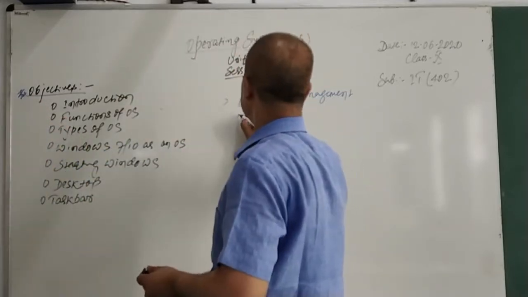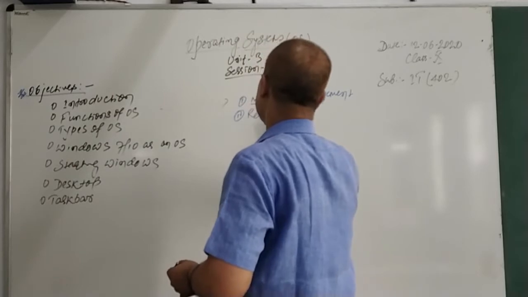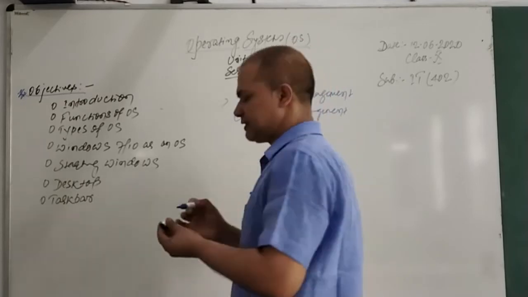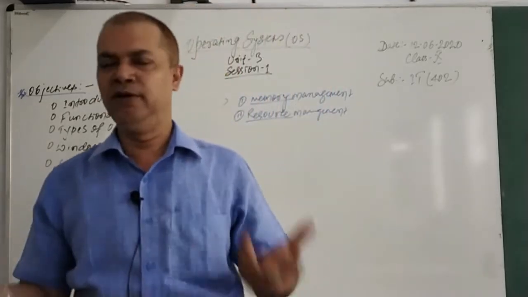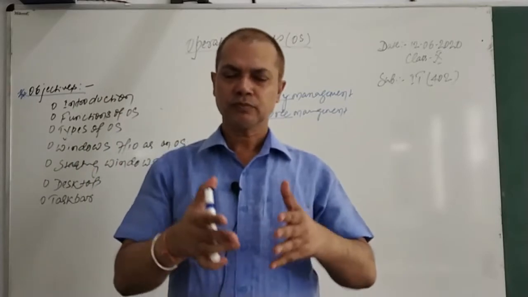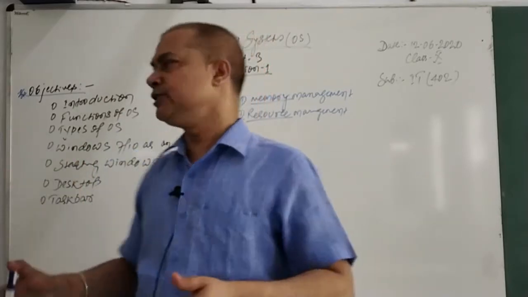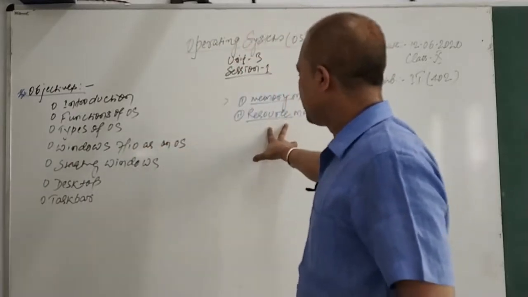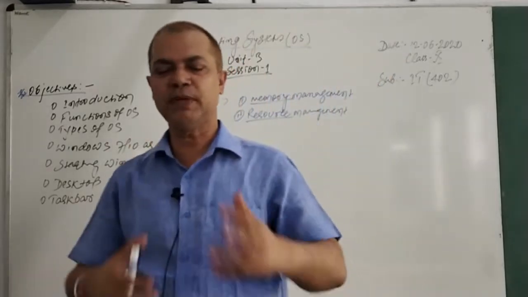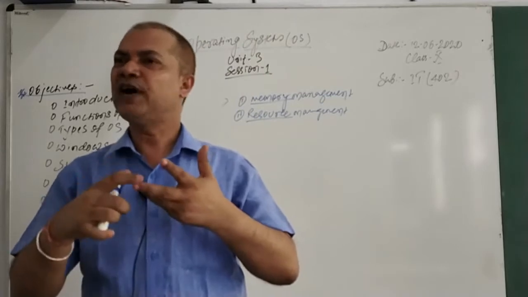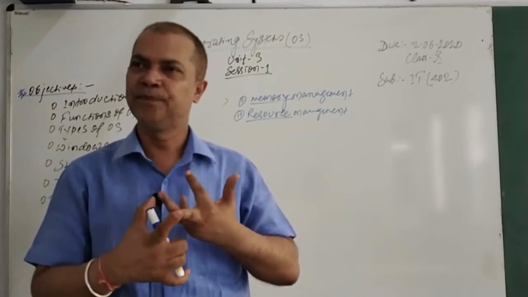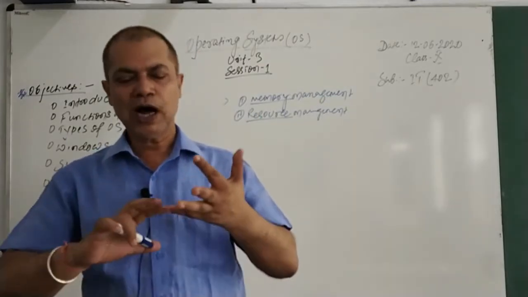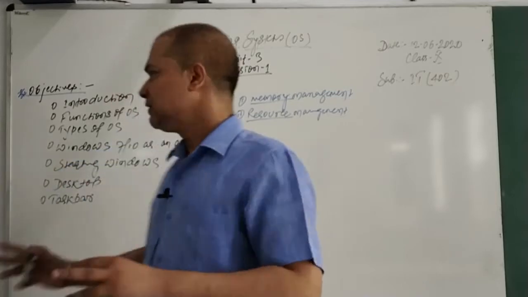Second is resource management. Now resource management is again part of your OS. Whatever is required by you, or someone else is asking for it, this is managed by the OS. So OS also manages the resources. Here the resources mean your hardware, your software, the files that you want to access on your computer. Even your hard disk is also a resource. Even the internet that is going on is also a resource. So hardware resources, software resources, files and everything are managed by the OS.